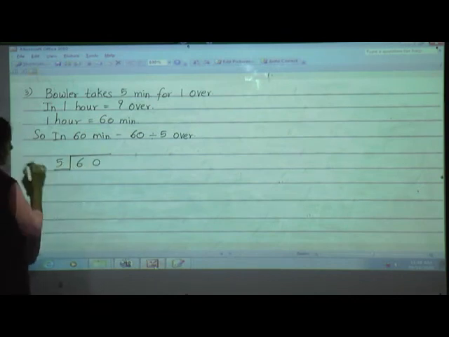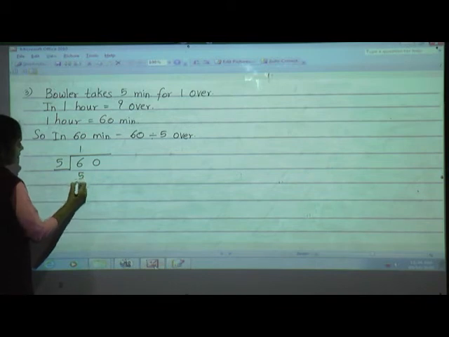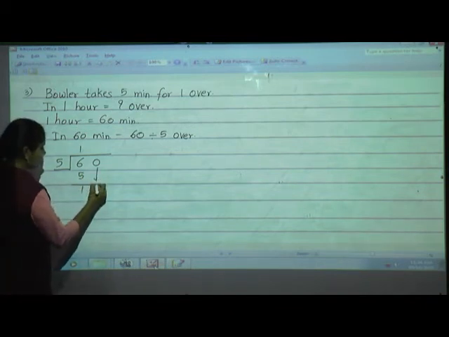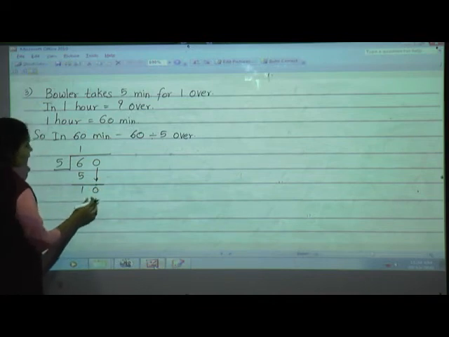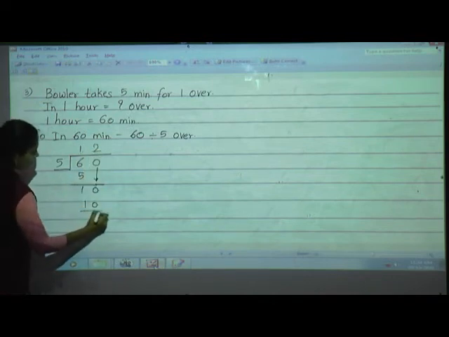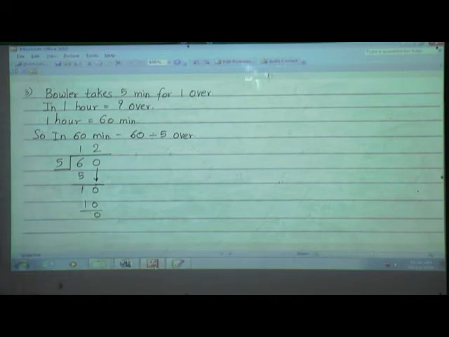Okay, so do the division here. 60 by 5. 5 ones are 5. Now 6 minus 5, 1. Now this 0 will come down here. Now here we have 10. 5 twos are 10. 10 minus 10, 0. Means how many overs will he bowl in 60 minutes? Yes, 12.